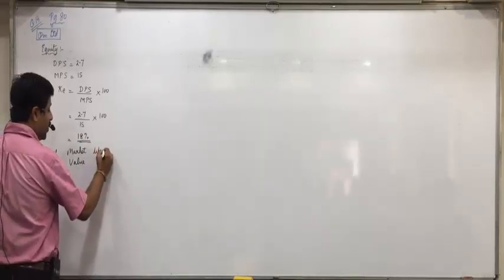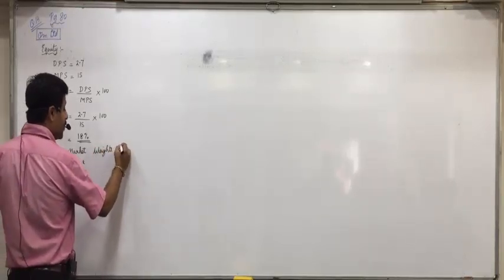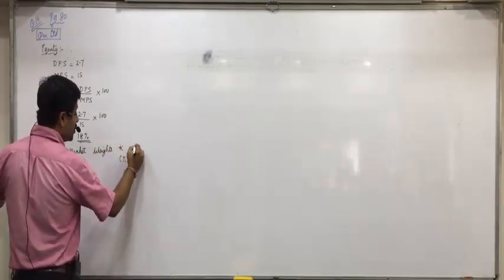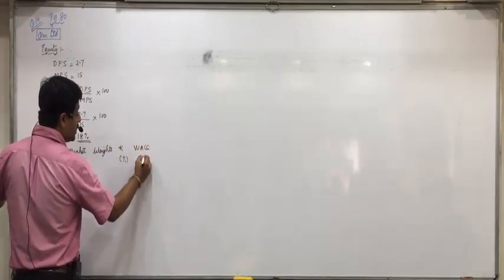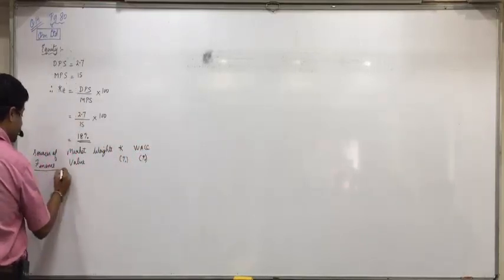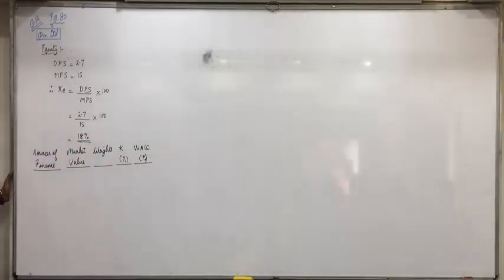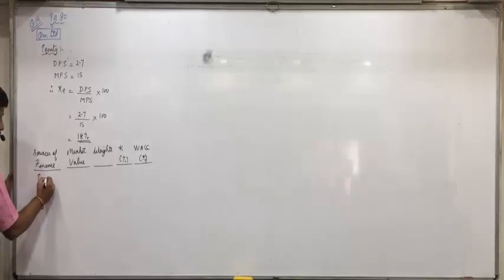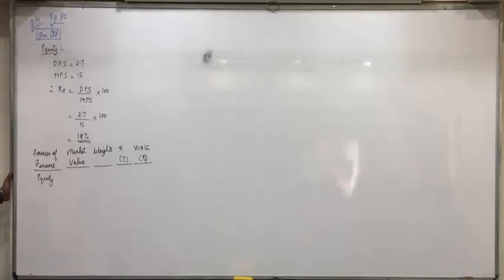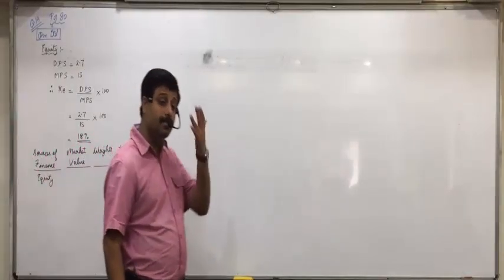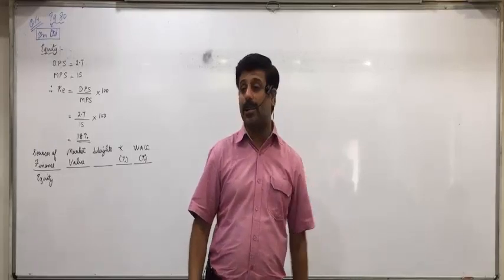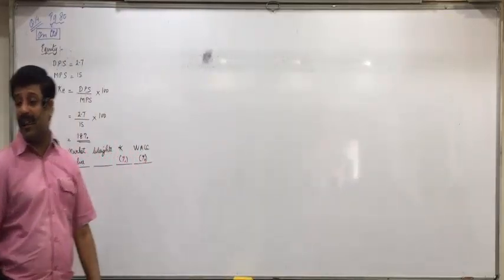Market value, then weights, cost of capital in percentage, WACC in percentage. There is only one source of finance as of now, which is equity. What will be the market value of equity? Can you all see 40,000 equity shares are there and market price per share is 15?